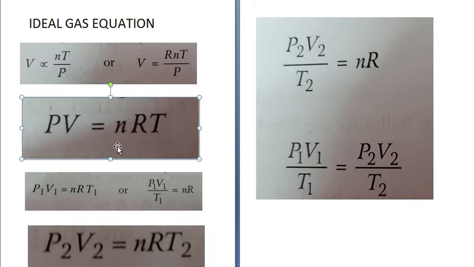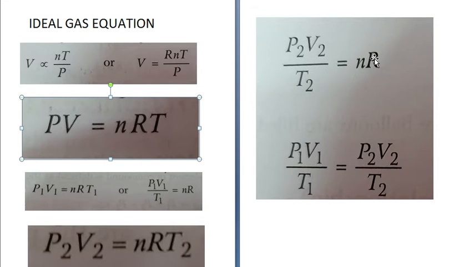Now if the volume of a certain mass of gas changes from V1 to V2, when the pressure is changed from P1 to P2, and temperature changes from T1 to T2, then for the initial condition we can write that P1V1 is equal to nRT1, or bringing T1 to this side, P1V1 upon T1 is equal to nR. And for the final condition we can write P2V2 is equal to nRT2, or P2V2 upon T2